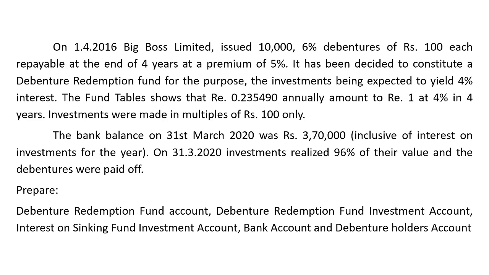The bank balance on 31st March 2020, at the end of the fourth year, is ₹3,70,000, and that is inclusive of interest on investment for the year. On 31st March 2020 the investments were realized at 96% of their value, and the debentures were paid off. We have to prepare the debenture redemption fund account, debenture redemption fund investment account, interest on sinking fund investment account, bank account and debenture holders account.